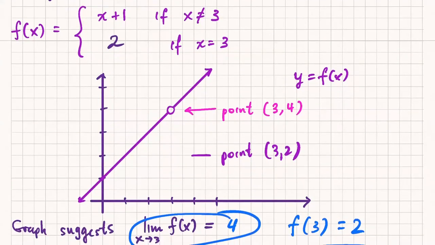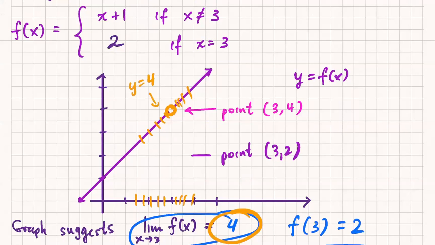All that really matters is if I trace out values of x close to 3, and I trace out those points on the graph, all those points converge upon y equals 4. And that's all that matters for the limit. Now, Emily mentioned discontinuities.